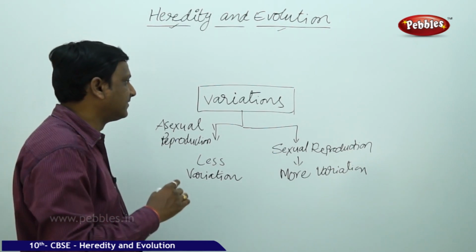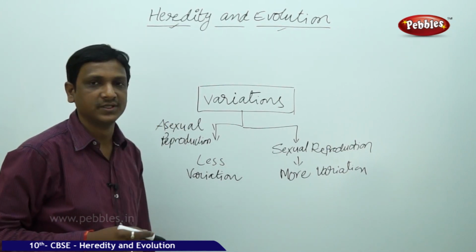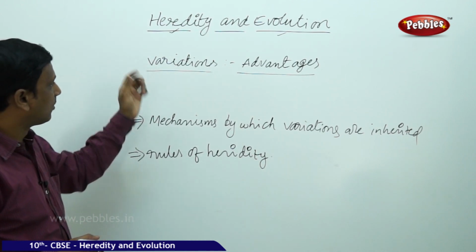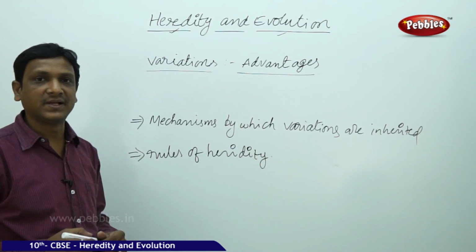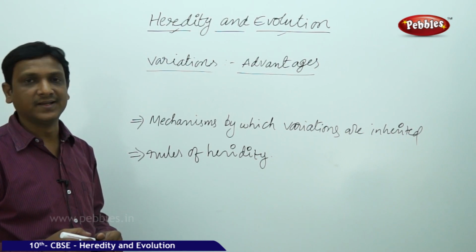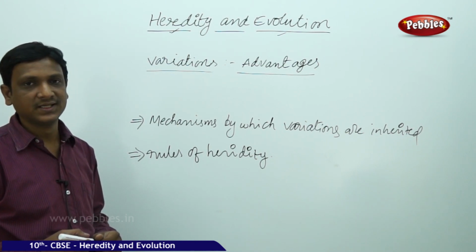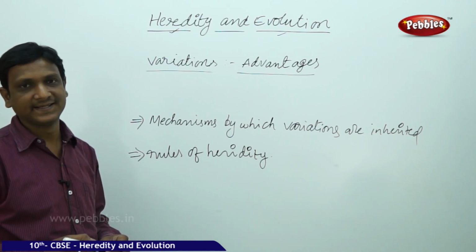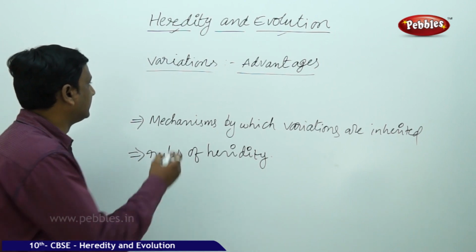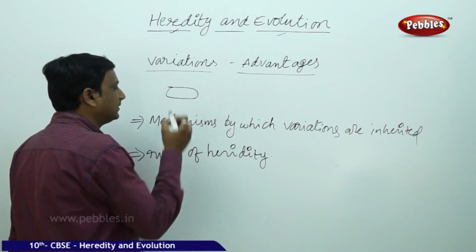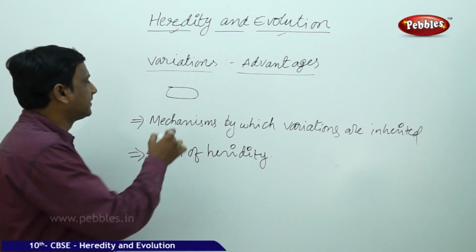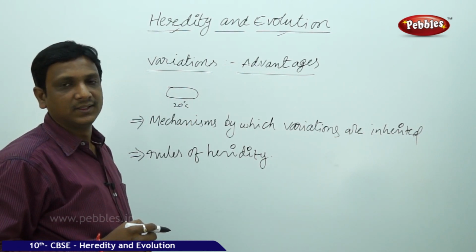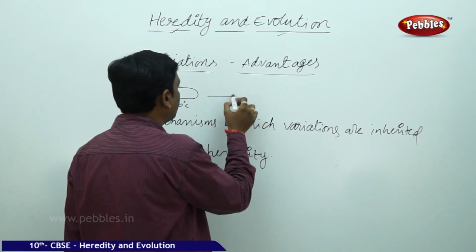Now let us see how these variations lead to the concept of evolution. We already discussed variations in the previous lesson. Variations sometimes may be advantageous. It doesn't mean that all variations are advantageous. Say, we can take an example: there is a bacteria which lives at a temperature of 20 degrees, it can withstand up to 20 degrees. Some variation happened in this population.